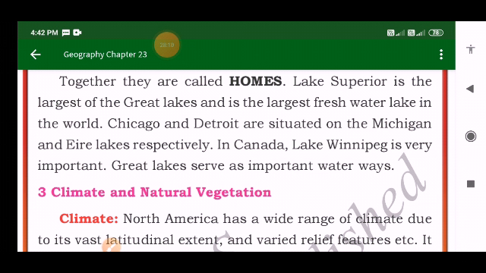Okay. At the same time, Chicago and Detroit are situated on the Michigan and Erie lakes respectively. Chicago is famous for plastic industries. They are located on the Michigan and Erie lakes respectively. In Canada, Lake Winnipeg is very important. Which is the important lake in Canada? Lake Winnipeg. Okay, which is the world's largest freshwater lake?